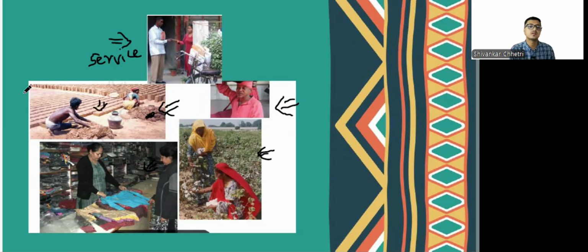So this is the manufacturing sector. Then we have the porter providing his services, that is service sector again. Then we have here service sector, and this is agriculture sector, right? Agriculture sector.